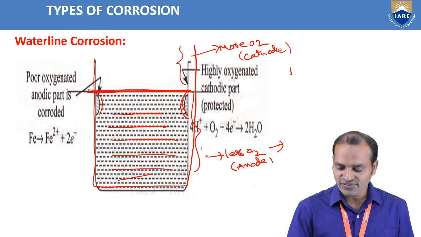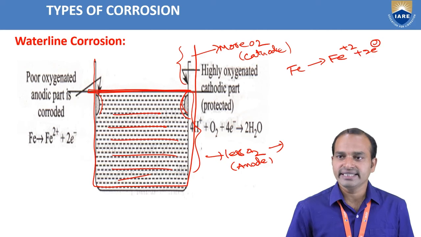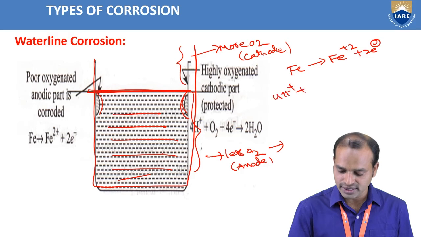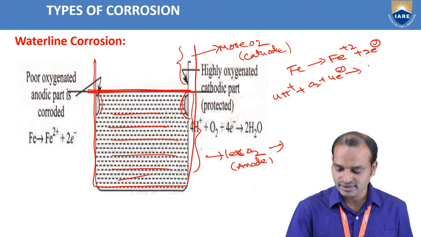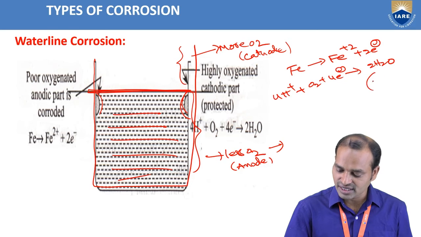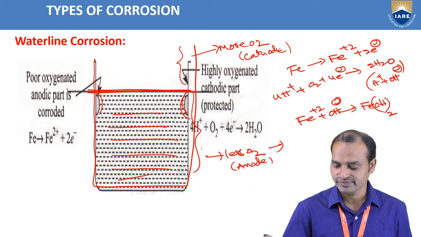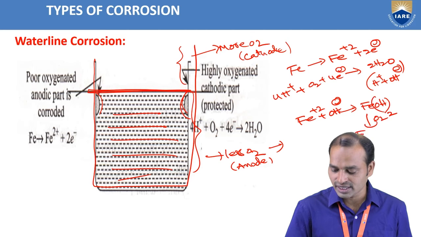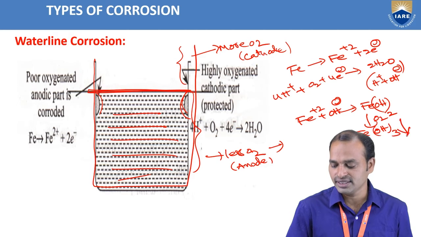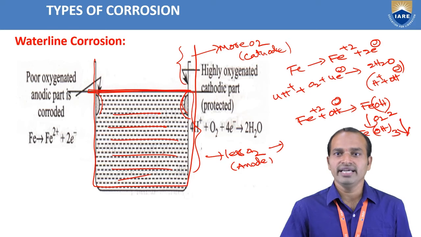That means at the anode, Fe forms Fe2+ plus 2 electrons. In acidic media, 4H+ plus O2 plus gaining of 4 electrons forms 2H2O. This H2O is in the form of H+ and OH-. This Fe2+ reacts with OH- to form Fe(OH)2. Further oxidation forms Fe(OH)3. This is the rusting of iron formed in waterline corrosion.